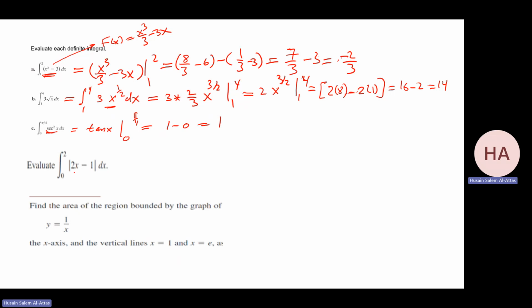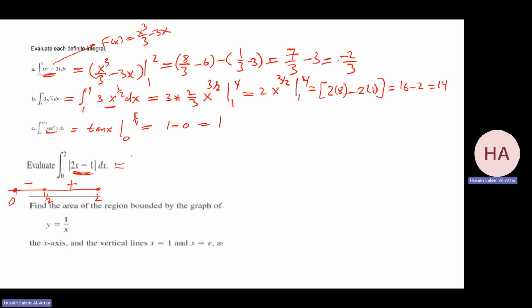Okay, if I have an absolute value, be careful. I need first to get rid of the absolute value. If I substitute a value between 0 and 2, sometimes it's positive, sometimes it's negative. If you notice, the sign changes at half. So from 0 to half, it will be negative, and from half to 2, it will be positive.